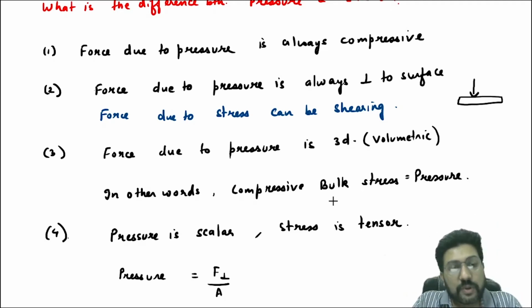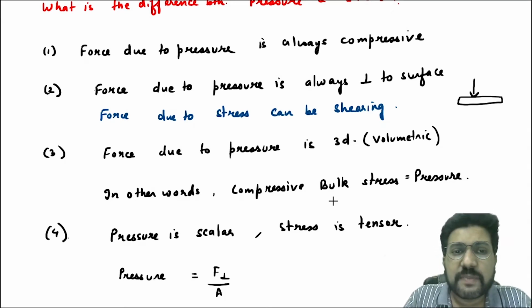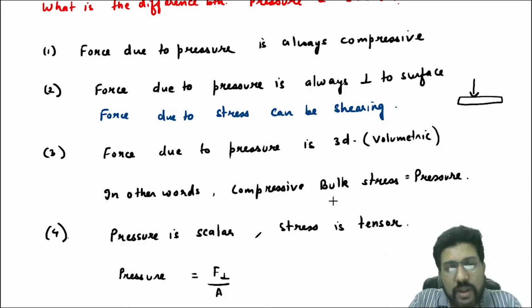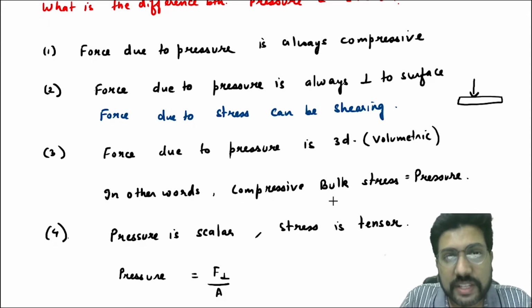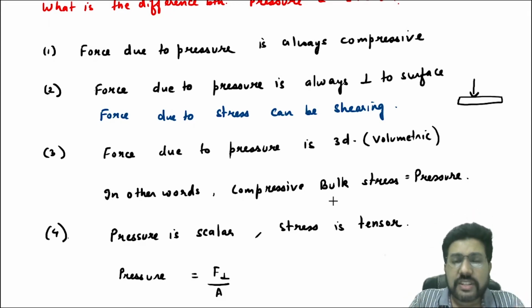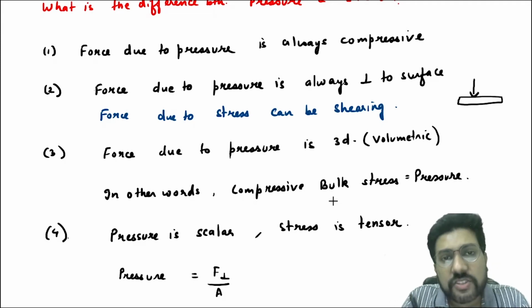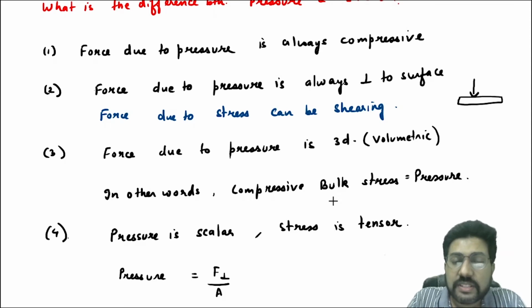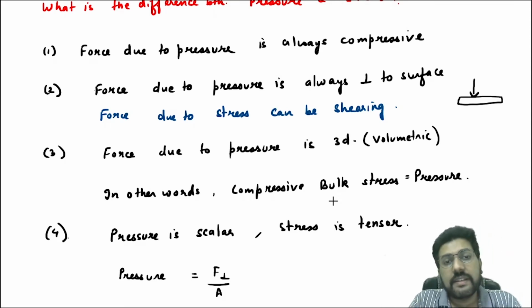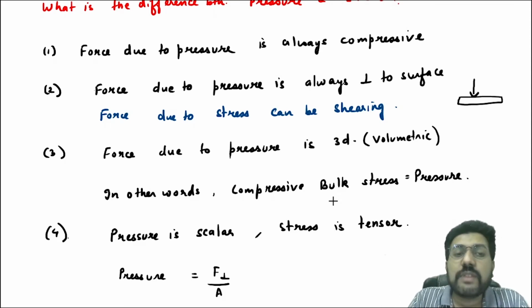Okay, so these are the major differences between pressure and stress. Only one type of stress is called pressure, and that is the compressive bulk stress. In questions, if they ask anything about bulk stress, they will ask you questions related to pressure only. That means they will ask you questions related to compressive bulk stress only. They will relate it with pressure.